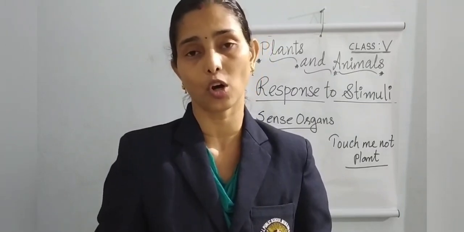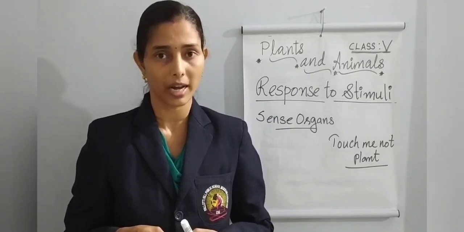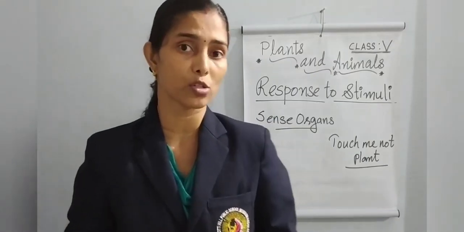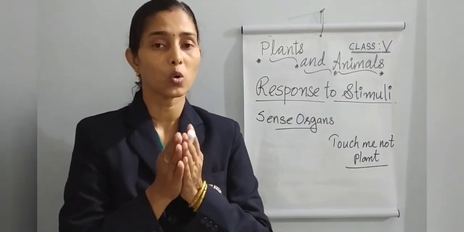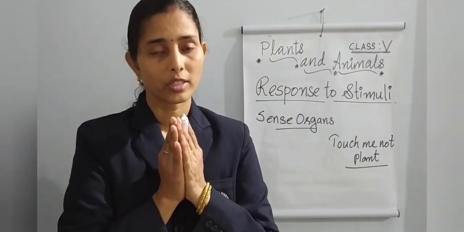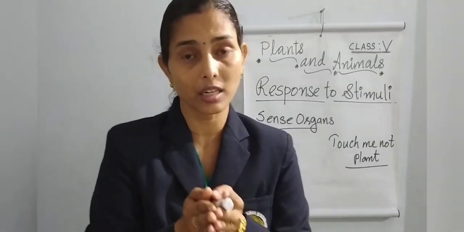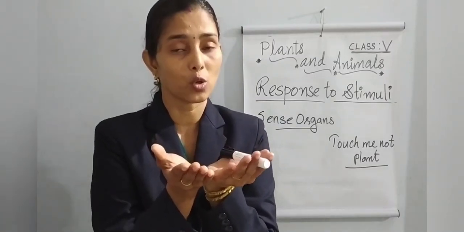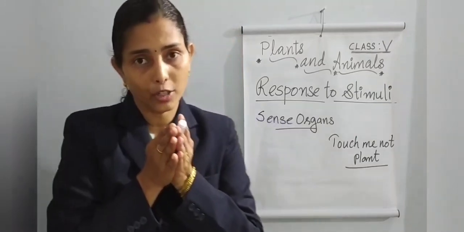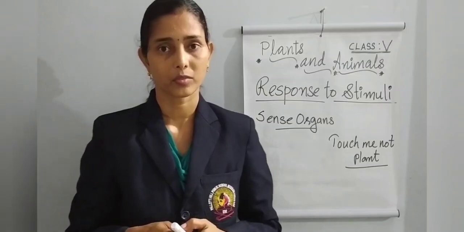Then you know, last year I told you about the plant mandaram. I think that plant is there in your home, and tamarind also. Tamarind, at evening time, at 6 o'clock or so, will close its leaves. So that is a stimulus. It is responding to the light. When the sunlight is there, it will open. And when there is no sunlight in the evening, it will start to close. So that is response to stimuli.